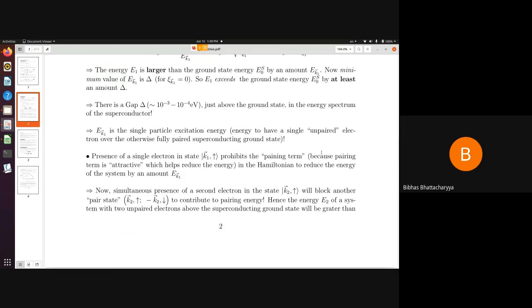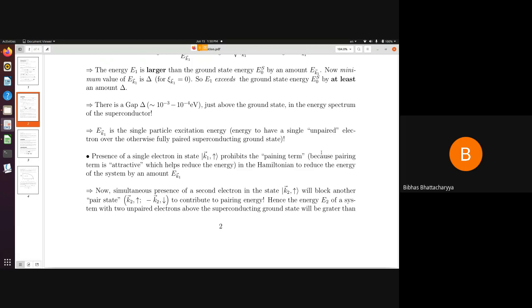Now, when I put a single electron in an orbital state, say with wave vector k1 with spin up, that really prohibits the pairing term. In the Hamiltonian there is a pairing term that always searches for suitable partners and makes them paired by the corresponding VKK prime interaction. And if this pairing is done, then it reduces the energy of the system a little bit.